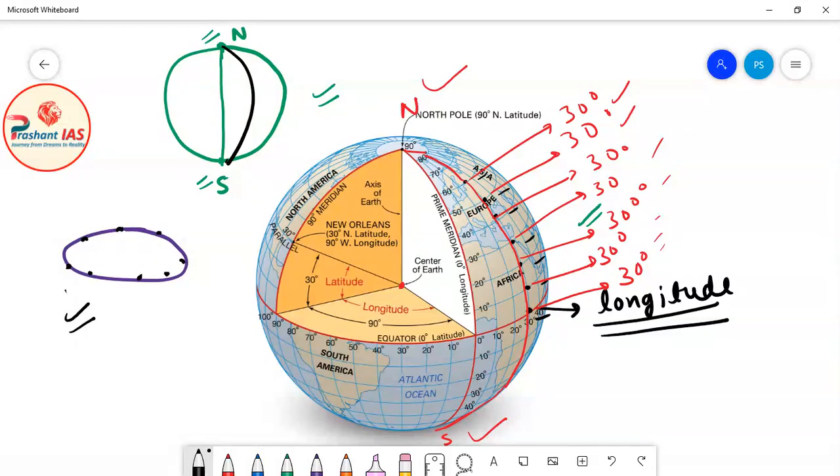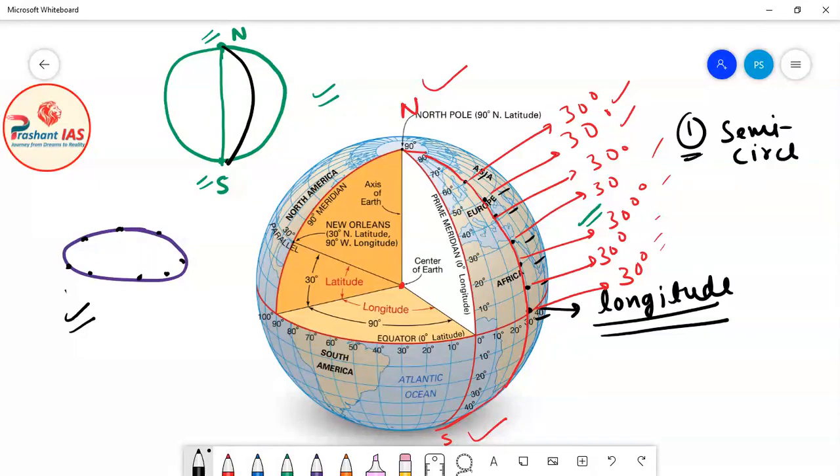So the semicircle connecting all the longitudes of same measurement. Listen to my words carefully: first of all, these are semicircles. They are not circles, they are semicircles.